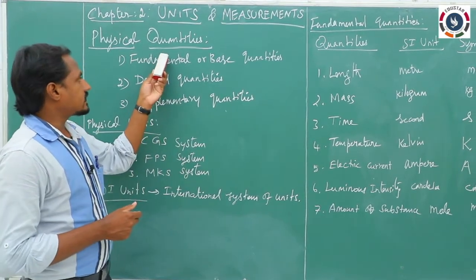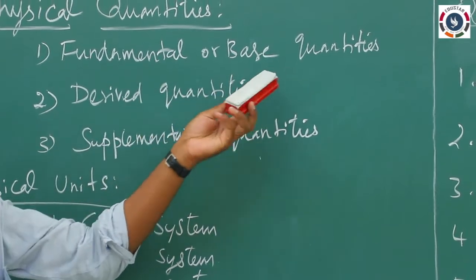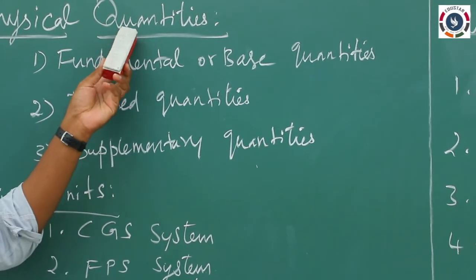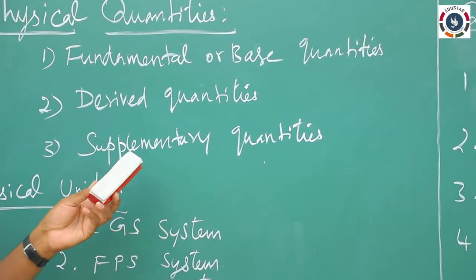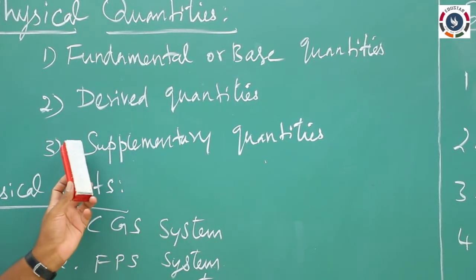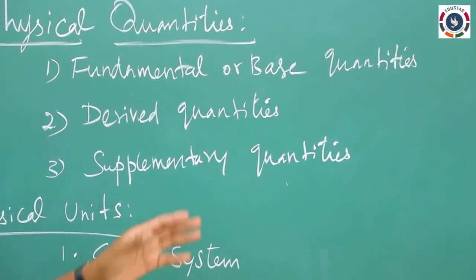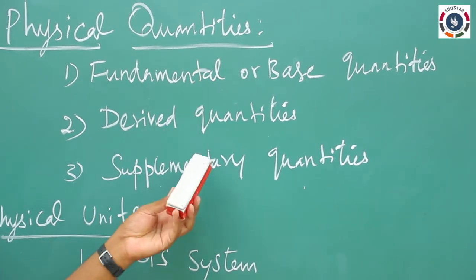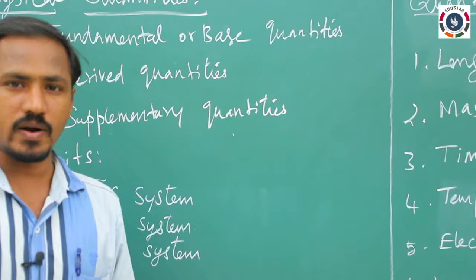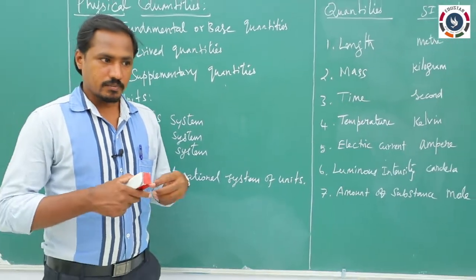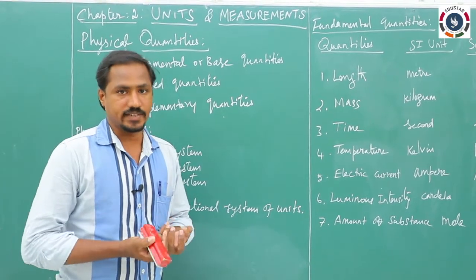The quantities are further divided into three categories: fundamental or base quantities, derived quantities, and supplementary quantities. Let me explain later what these quantities are. After the quantities, we have to measure them in some standard units. Weight is a physical quantity, but you have to measure it in a standard value. That standard value is called a unit.